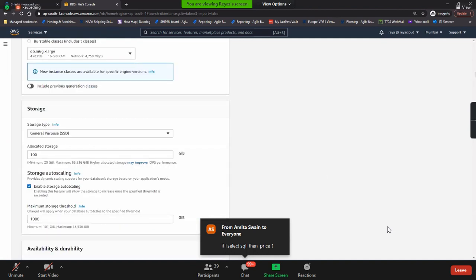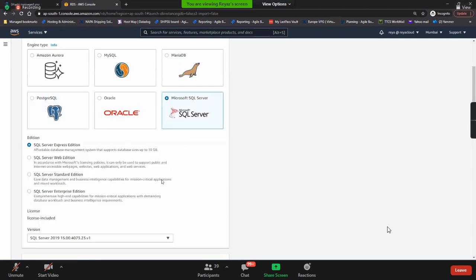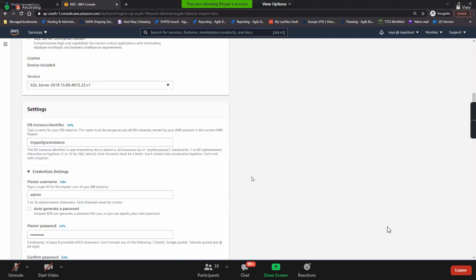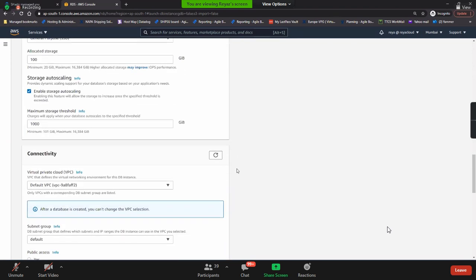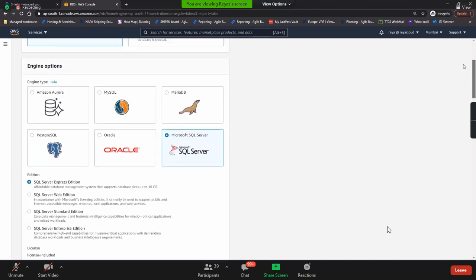If you select SQL Server pricing, you need to select which version: Express, Web, and so on. If you keep everything the same here, you have this much, which is very little. How could that be? Express edition. Yes, that is an Express edition.